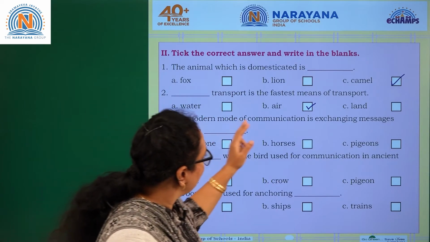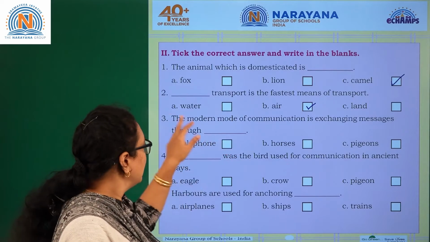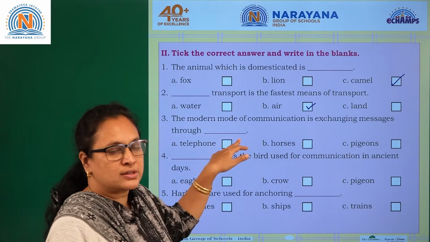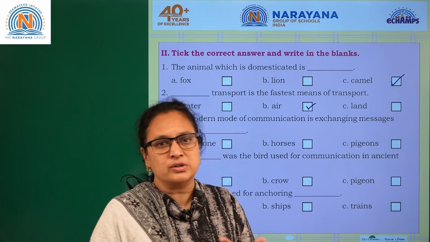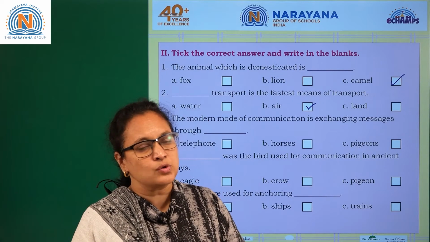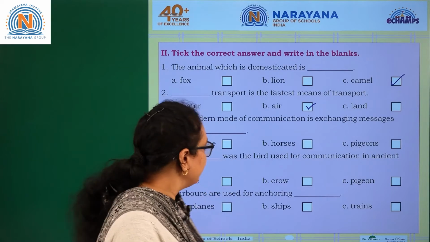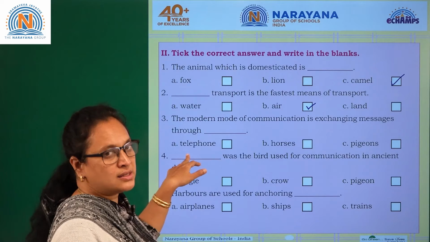The modern mode of communication is exchange messages through dash. So what is the modern mode of communication? Whether it's a telegram, no one is using telegram, it is stopped now. So what is it? It should be a computer or telephone. So telephone, horses and pigeons. Definitely the answer is telephone.